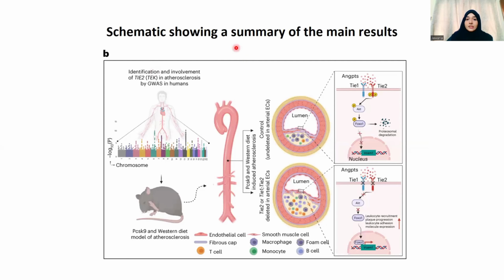This is the schematic showing a summary of the main results. GWAS studies showed the association of TEK, which is a gene involved in the expression of Tie2, with atherosclerosis, and then they developed the atherosclerotic model by PCSK9 overexpression and the Western diet. This is the control where Tie2 is not deleted, and this is where Tie2 is deleted, or either Tie1 and Tie2 both are deleted.